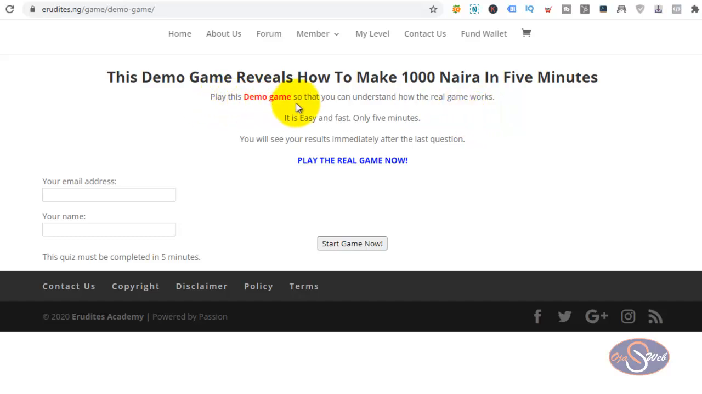So play this demo game so that you can understand how the real game works. It is easy and fast, only 5 minutes. You will see your result immediately after the last question. If you are familiar with the platform and you want to play the real game, you can just click on this link and go straight to play the real game. But for this, I want to show you how the demo game works.